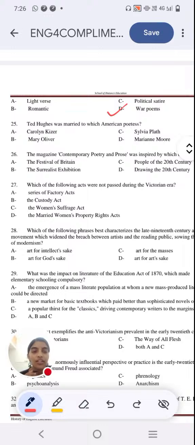And she is a part of the confessional poets. She's a confessional poet. She has written a poetry collection called Ariel. It is option C, Sylvia Plath.